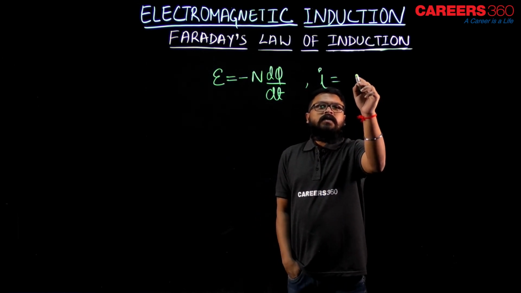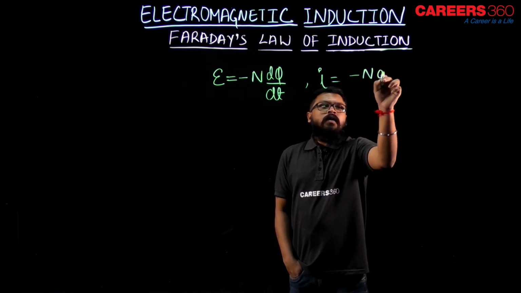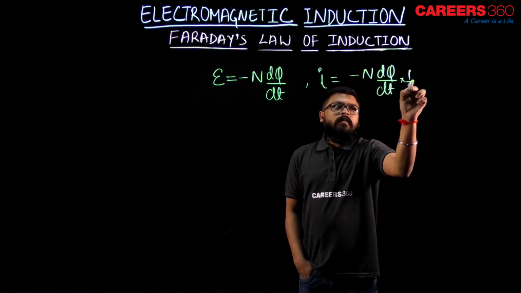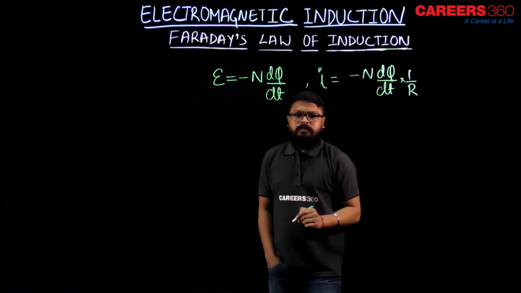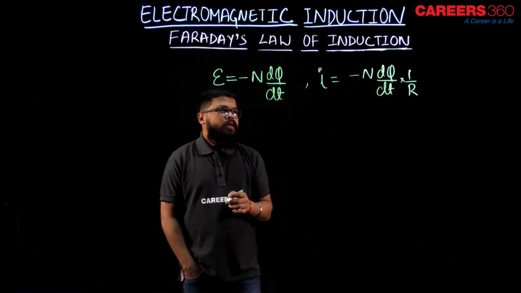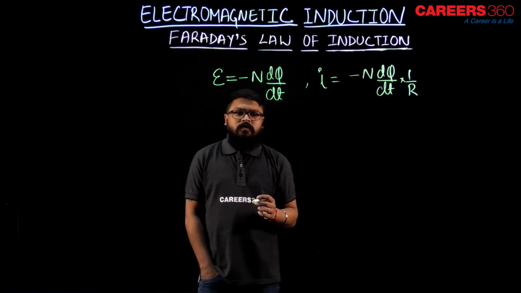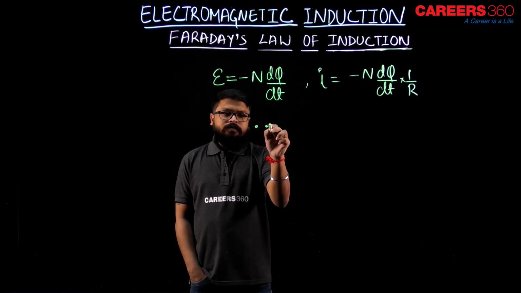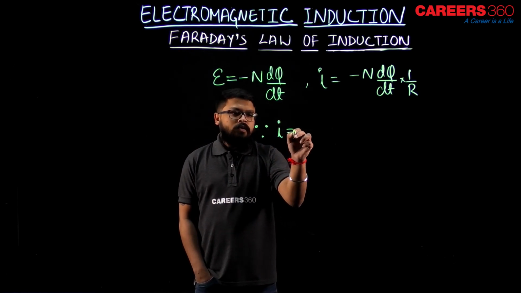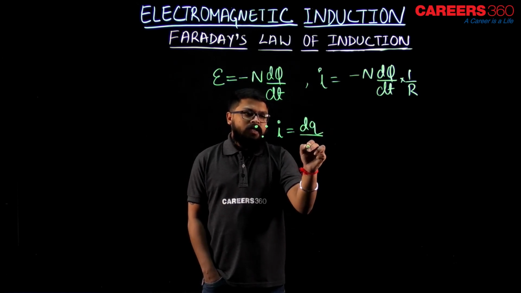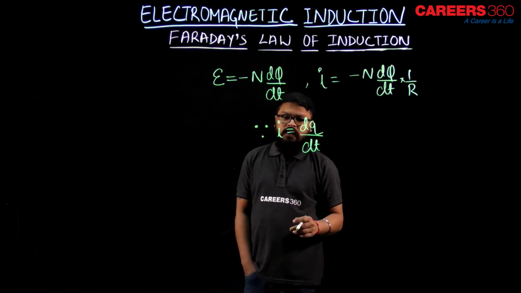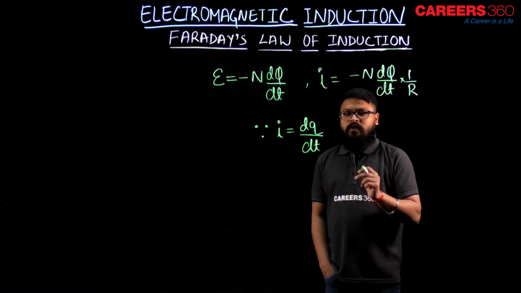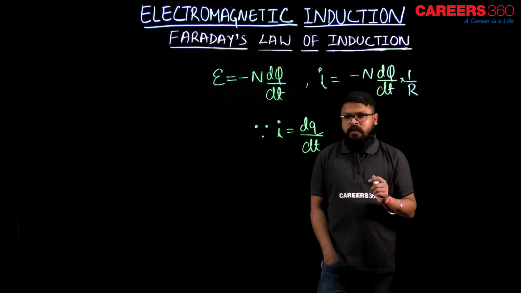So, induced current is minus n d phi by dt into 1 by R, because I equals E by R. This is the current and this is the EMF. What is the amount of charge? As we already know, since I equals dq by dt, that is the instantaneous current, a small amount of charge dq flowing in a very small interval of time dt.